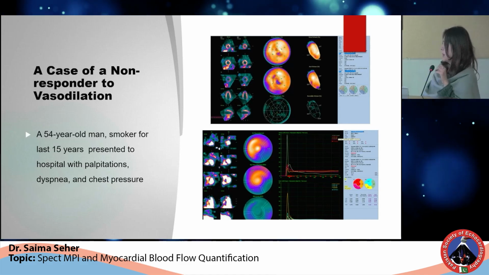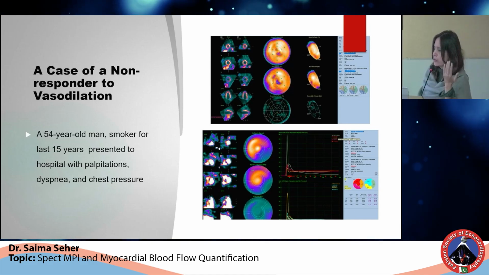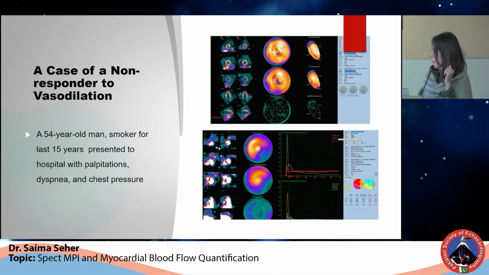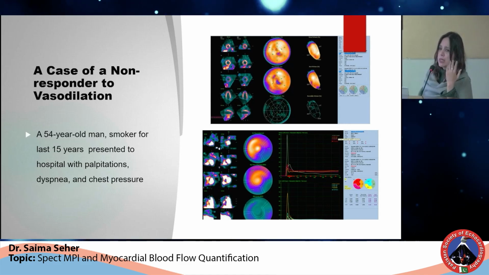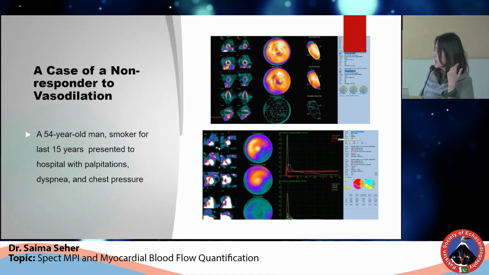Then this was a patient who had vasodilator failure. The scan was normal. Stress MBF and MBFR was reduced. When he was inquired again, then he told us that he smoked in the morning.